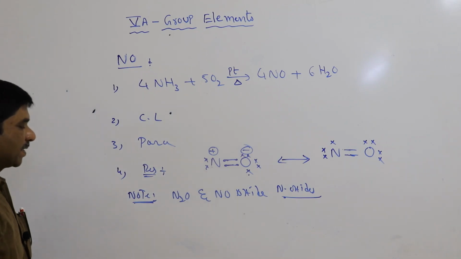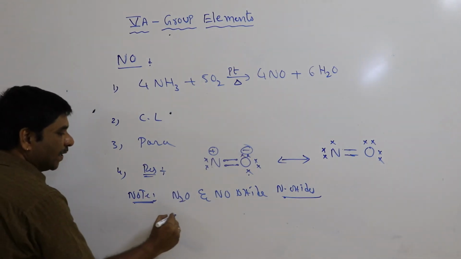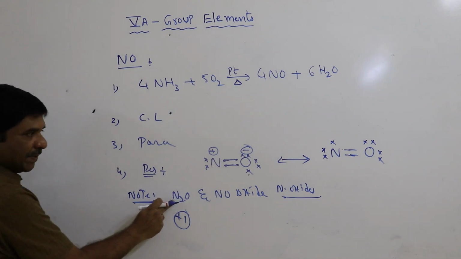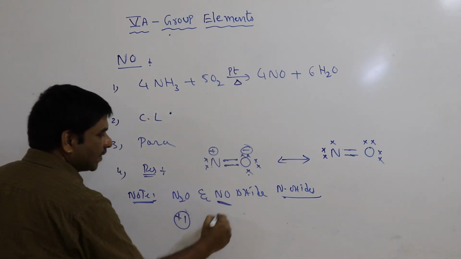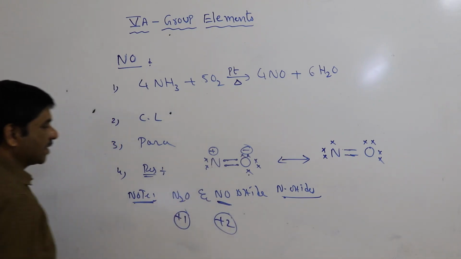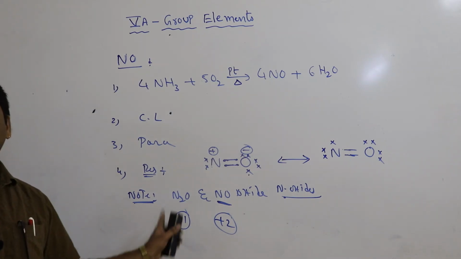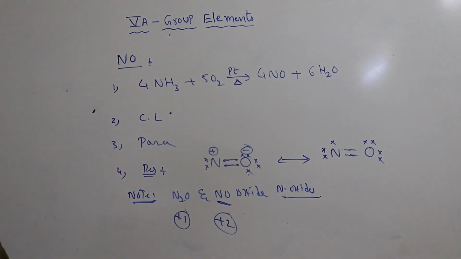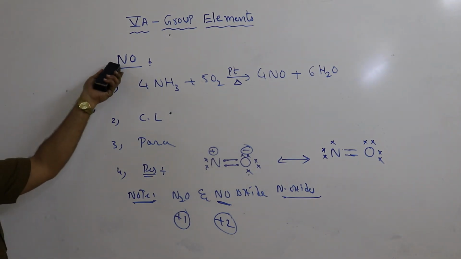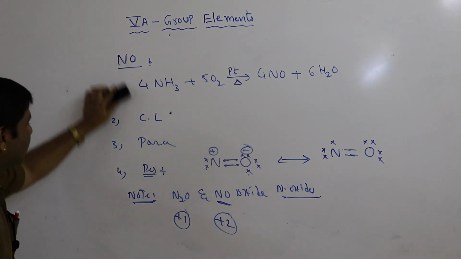In nitrous oxide, the nitrogen oxidation number is +1. In nitric oxide, the nitrogen oxidation number is +2. So they have a lower oxidation number, so they are neutral oxides. That is about nitrous and nitric oxide.